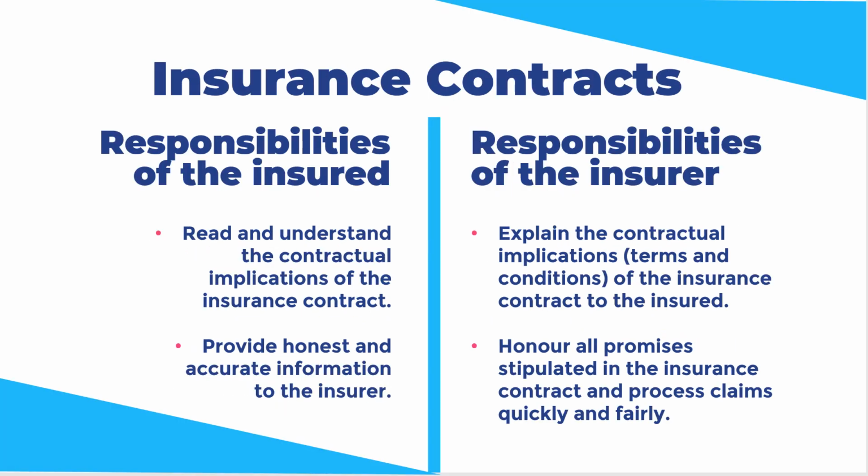When it comes to insurance contracts, both parties have certain responsibilities. The insured is responsible for reading and understanding the contractual implications of the insurance contract, providing honest and accurate information to the insurer. The insurer is responsible for explaining the contractual terms and conditions of the insurance contract to the insured, honoring all promises stipulated in the insurance contract and processing claims quickly and fairly.